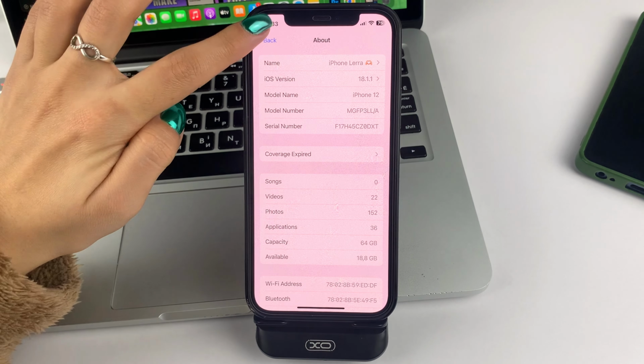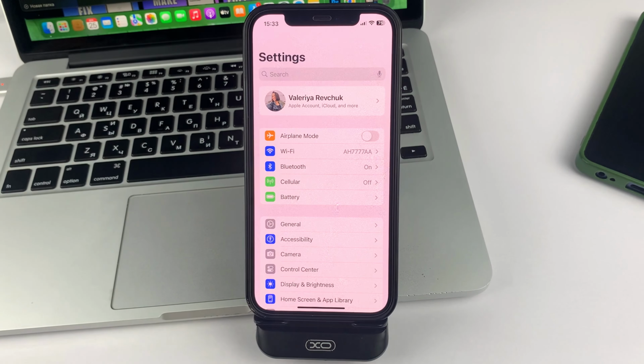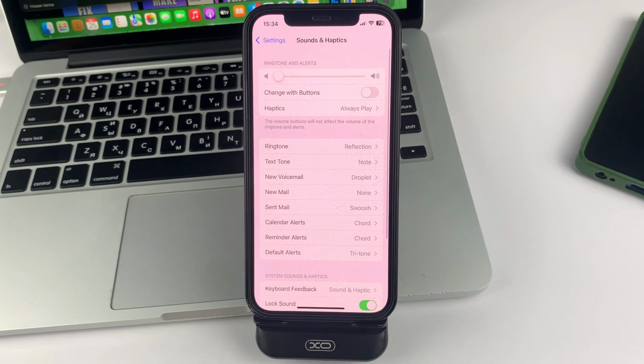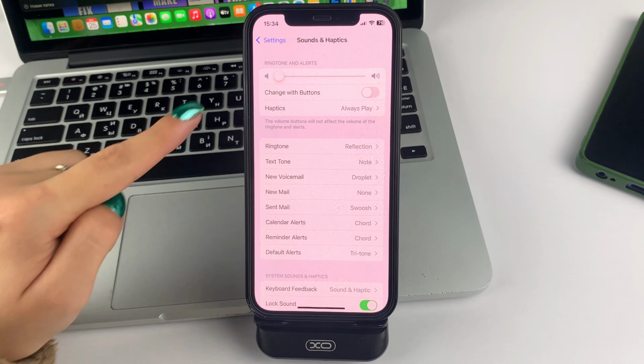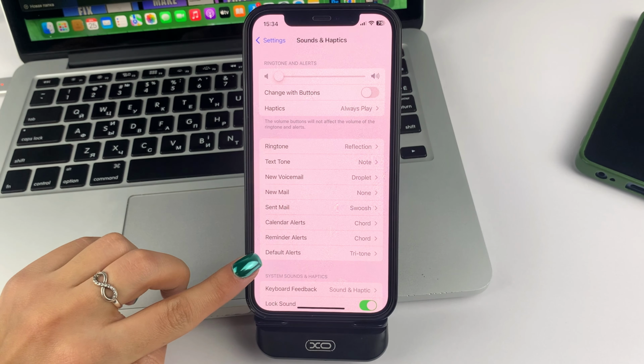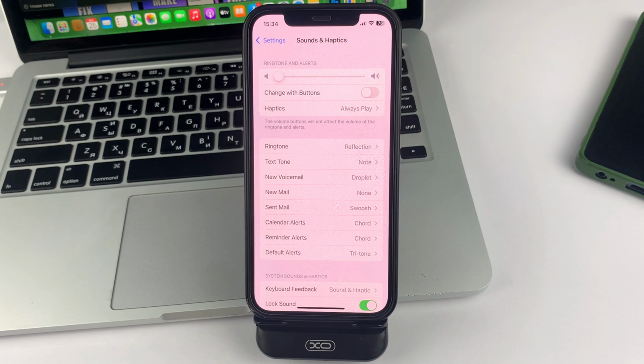Then you can go back to the settings. And this is where you scroll around a little bit. Select sounds and tactile sensations. And here, as you can see, there are different sections that you can change. What sounds, for example, are ringtones, text messages, and so on. There's also alarms, mail. And in the very last one, there's default notification. This option is unfortunately not there if you have iOS lower than 17.2, which is why I advise you to update your iPhone first.